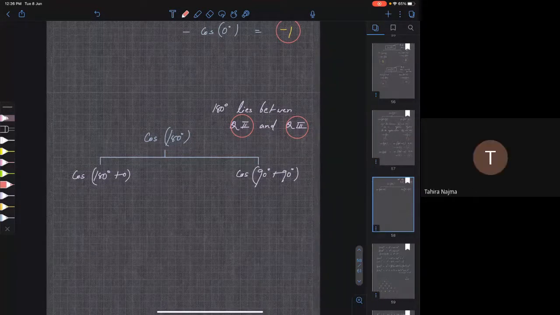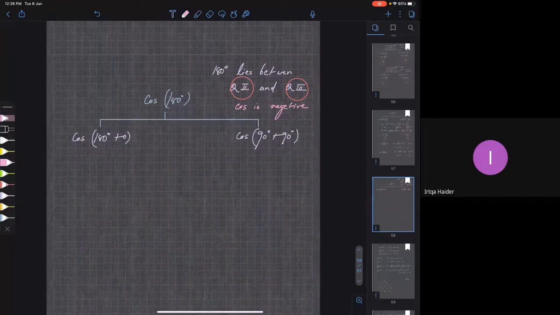So the conclusion is cos is negative either way. So according to that, whenever you have 180 degrees, it will remain as cos, so I will write a minus sign, minus cos of 0.